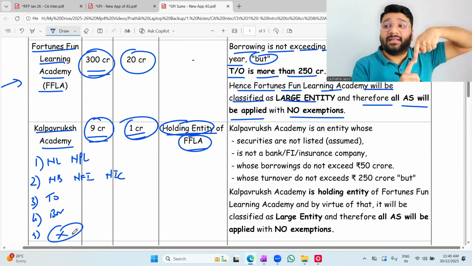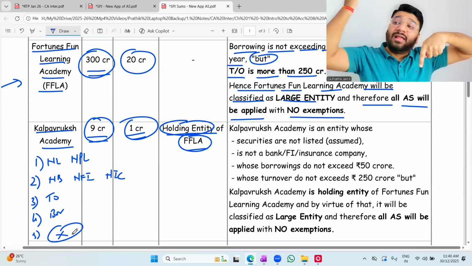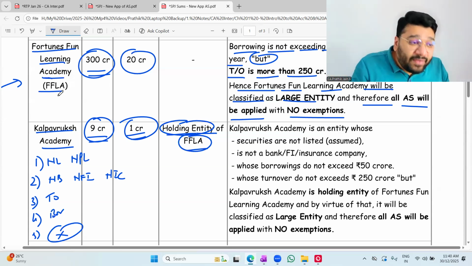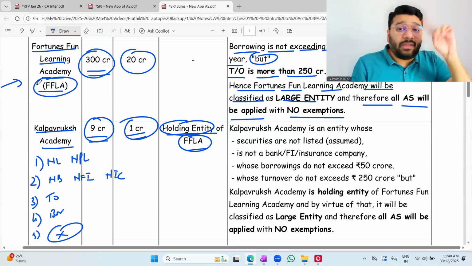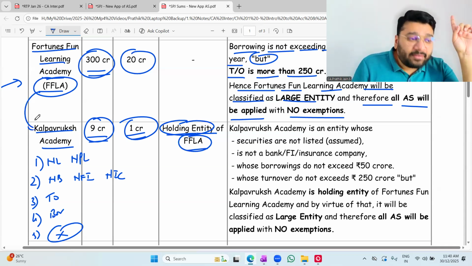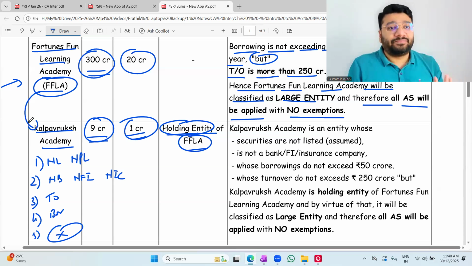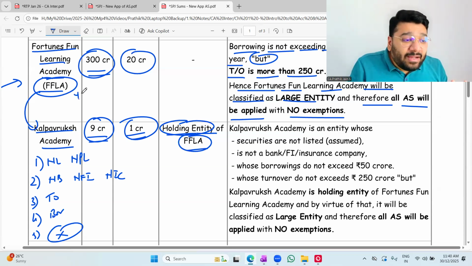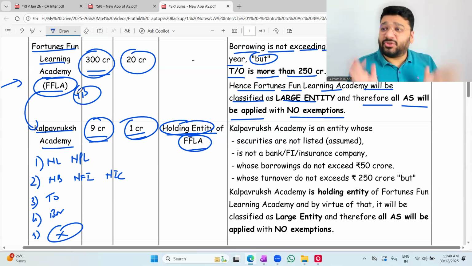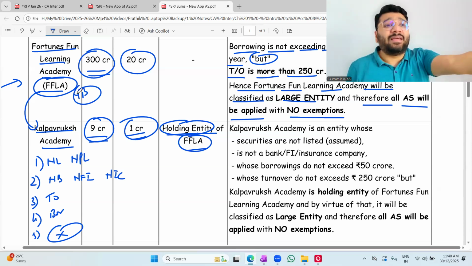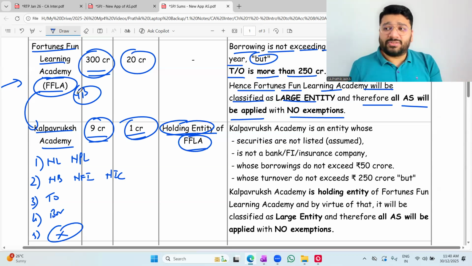Kalpavriksha Academy is either the holding entity or the subsidiary of a large entity. So if FFLA is complying with all the accounting standards, you being a holding entity also have to comply. When my younger brother is suffering, the elder brother also has to suffer. When he doesn't have any exemption, I also cannot have any exemption. Got it? In one house, we can't have two different rules. One common rule to ensure parity between both brothers. Or else what will happen? World war will happen.